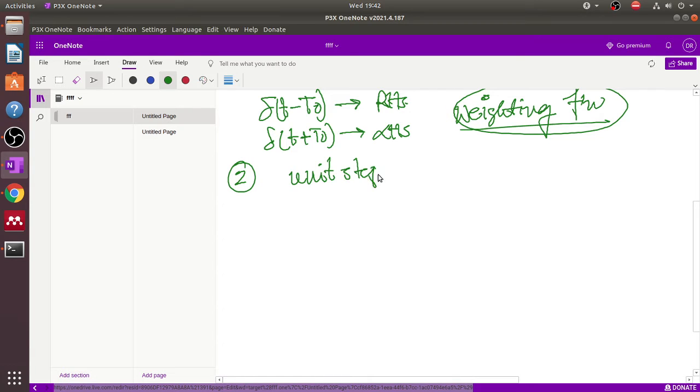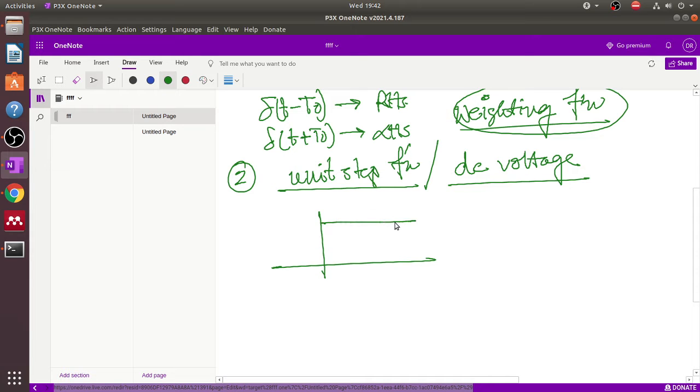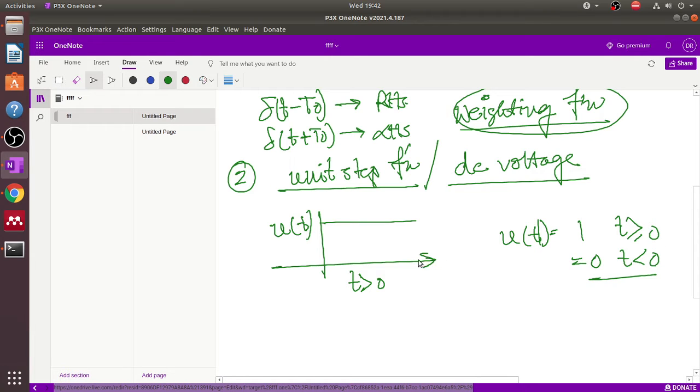Our next topic is the unit step function. This is very important. The unit step function is also known as DC voltage, because its characteristic looks like that. This is u(t), where u(t) equals 1 when t is greater than 0 and 0 when t is less than 0. This is the first condition of the unit step function. This is the y-axis, and this is the x-axis, time, with the origin at 0.